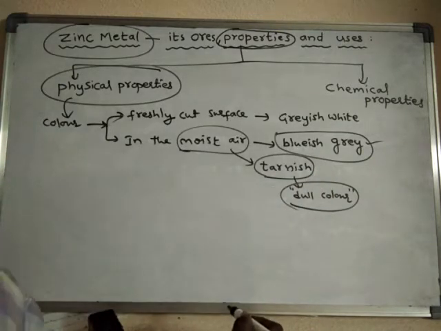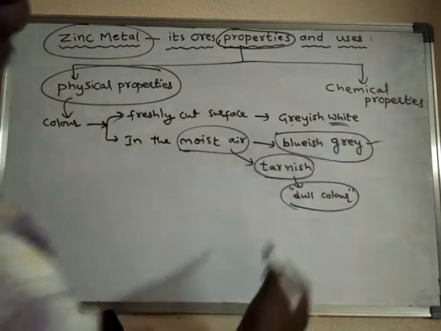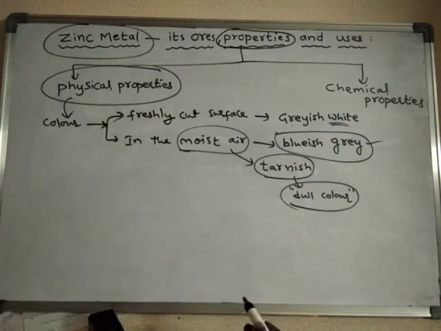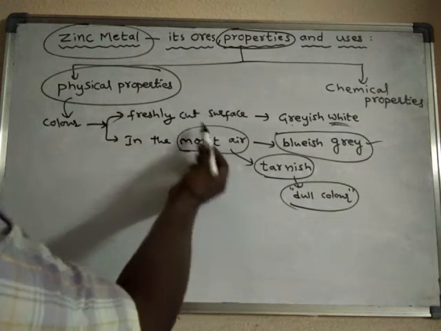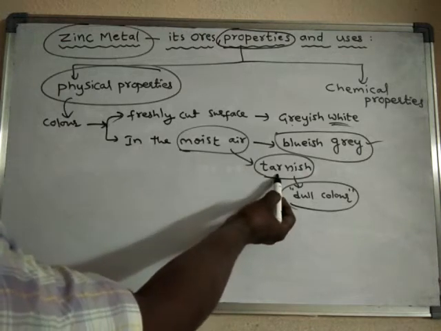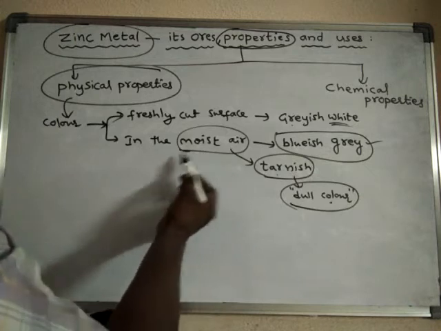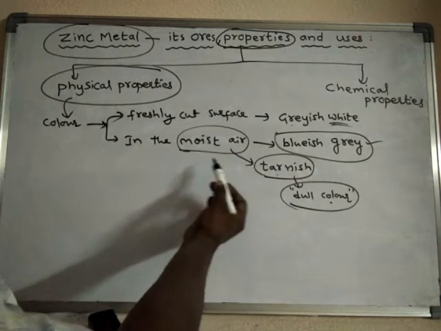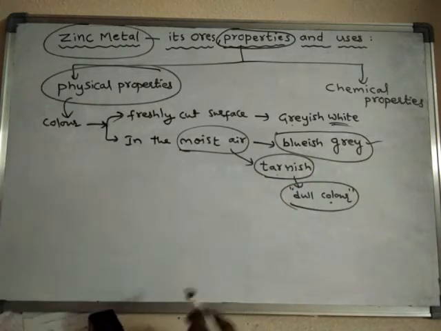The freshly cut surface is grayish white, and white means generally brighter, but in moist air, the cut surface will tarnish, that means dull color. So the color developed on the zinc surface in moist air is bluish gray.